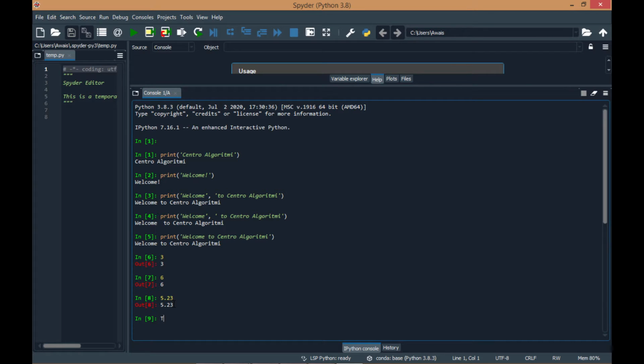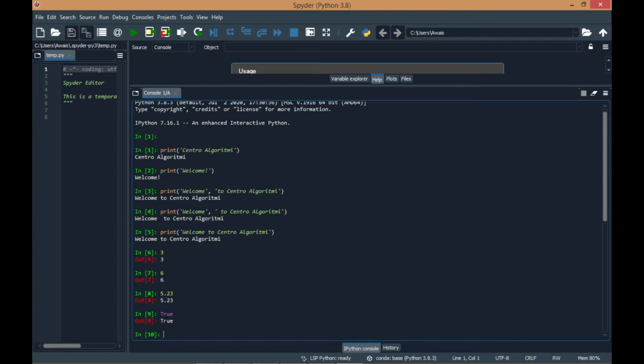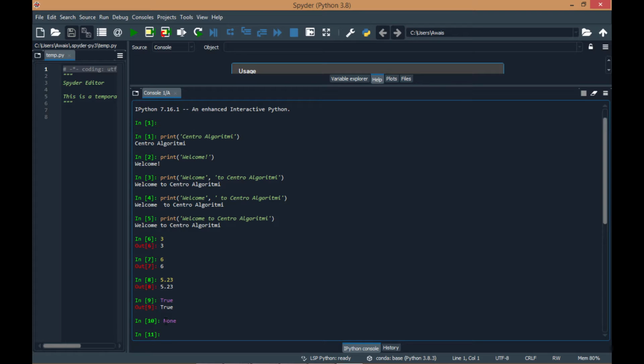Moreover, this True is an object and its type is bool. And finally, this is None and it is nothing. Because it is nothing, there is nothing at the output.